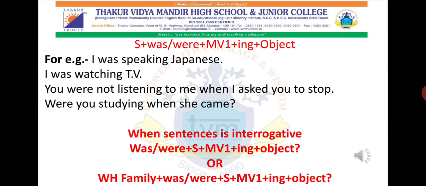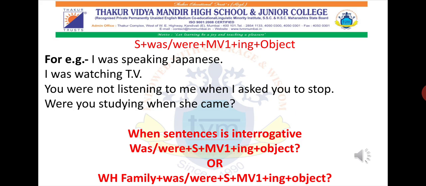Were you studying when she came? Over here we have an interrogative question. Whenever there is an interrogative sentence and they tell you to convert that particular sentence into past continuous tense, or any tense, always remember that the subject won't come first.